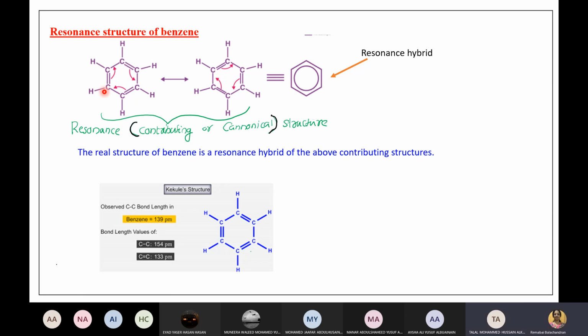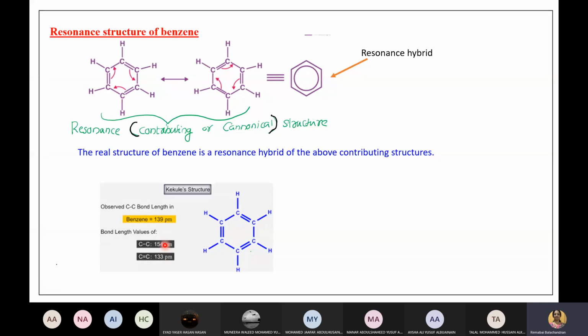Okay. At the beginning I told you, are double bonds shorter or longer than single bonds? Double bonds are shorter. So you should get two values for bond length: one for this double bond, which is shorter, and one for this single bond, longer. The CC single bond value is 154 picometer and the CC double bond value is 133 picometer.